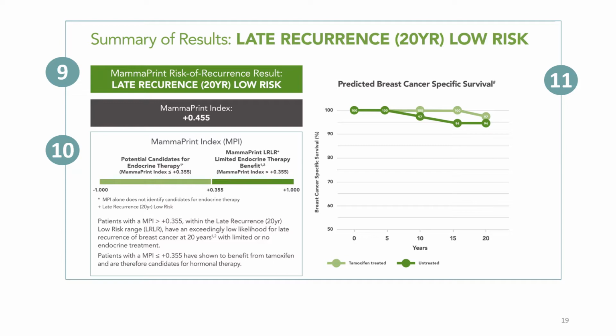So breast cancer specific survival is on the y-axis against time. And you can see in untreated patients with 15 and 20 years follow-up, there is a breast cancer specific survival of 94%. While in tamoxifen treated patients, this is at 100% at 15 years and then 97% at 20 years.